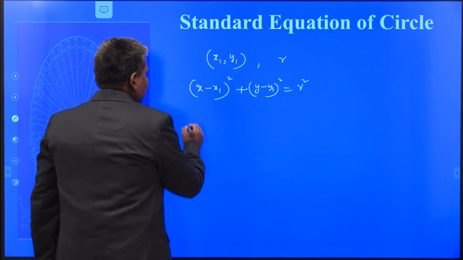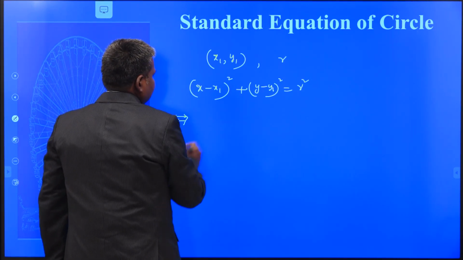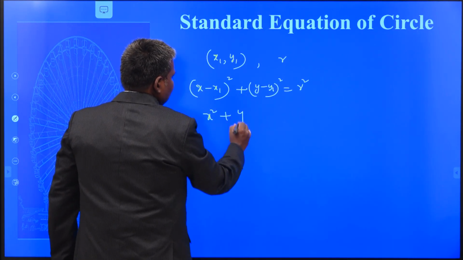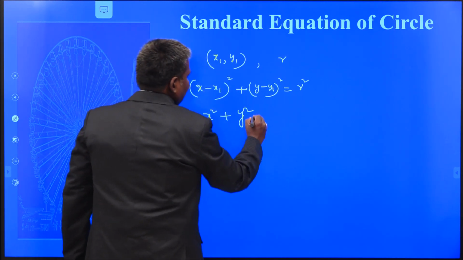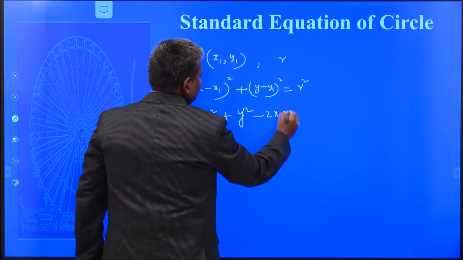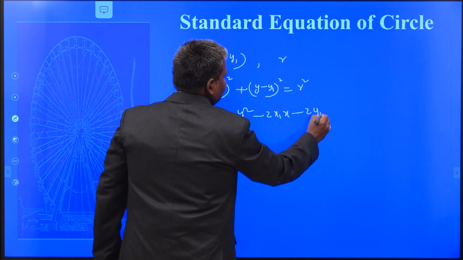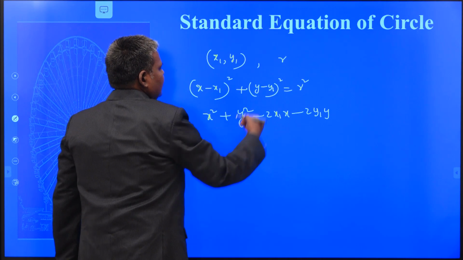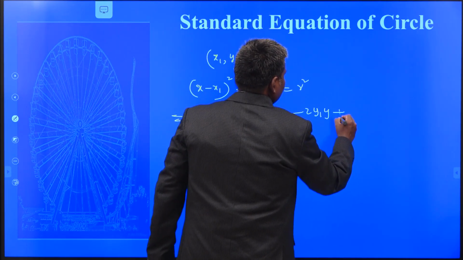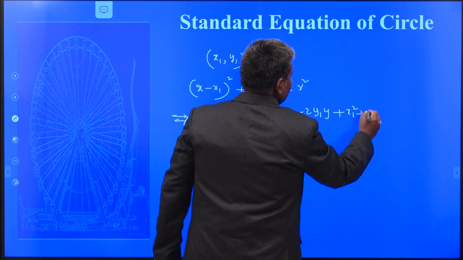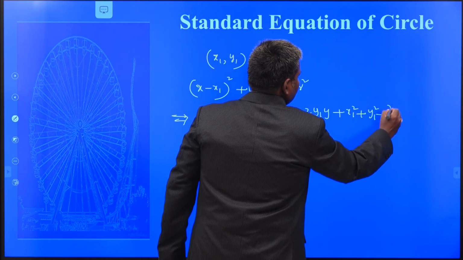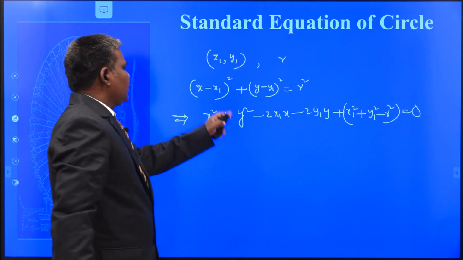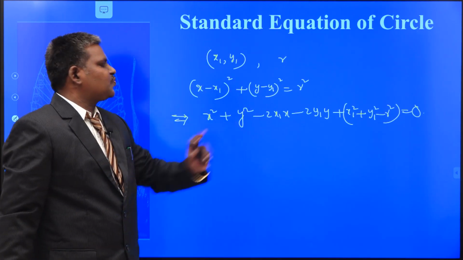I would like to expand this equation. We get x square. Also we obtain y square. Minus 2x1x minus 2y1y. Am I correct or not? This is the constant: plus x1 square plus y1 square minus r square is equal to 0. So the equation can be written in this form.